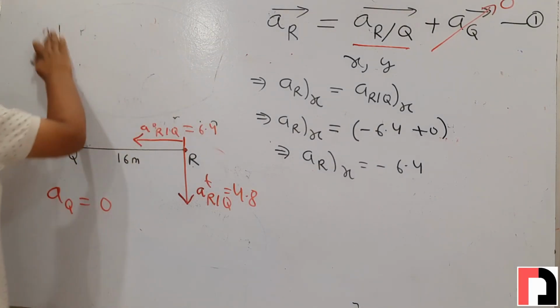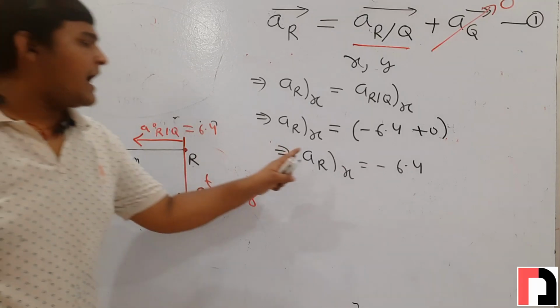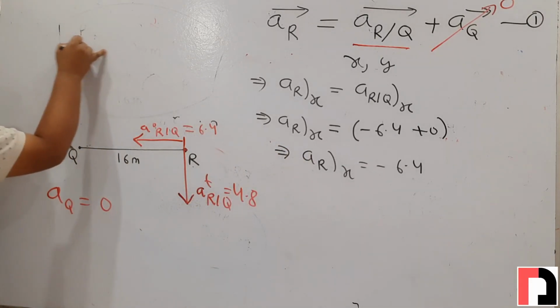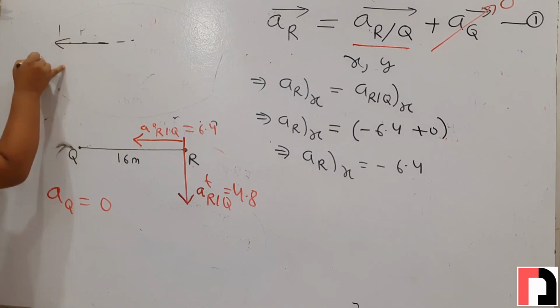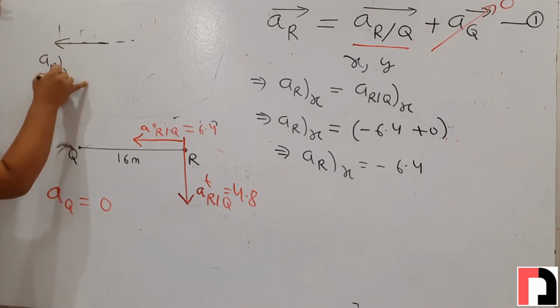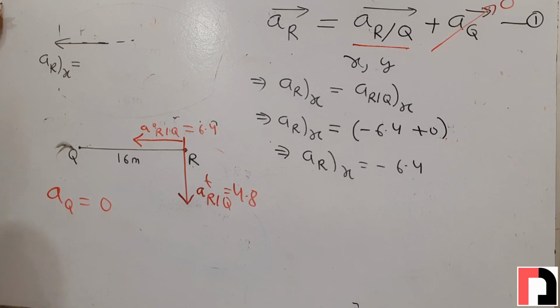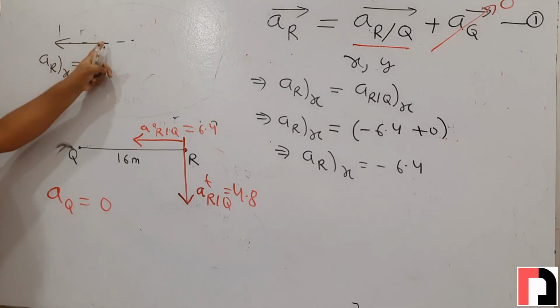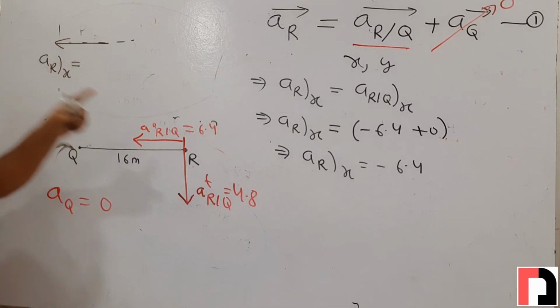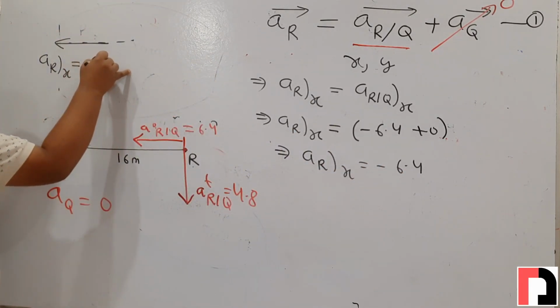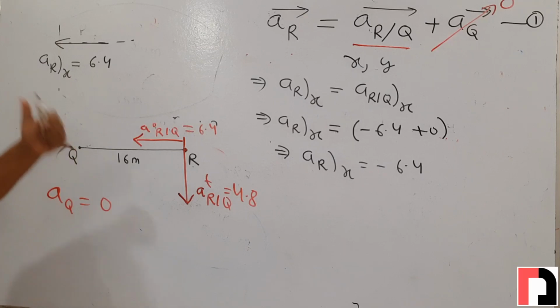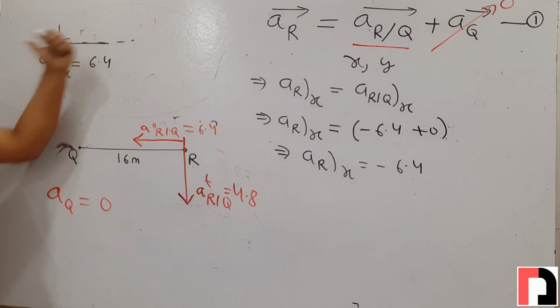So if we draw the component of acceleration of r in x direction, since it is negative, it will be in the negative x direction. This is the component of acceleration of r in x direction. Now since we have taken its direction, we will take its positive value. What is the value? 6.4. Negative is just indicating that its direction will be in minus x direction.